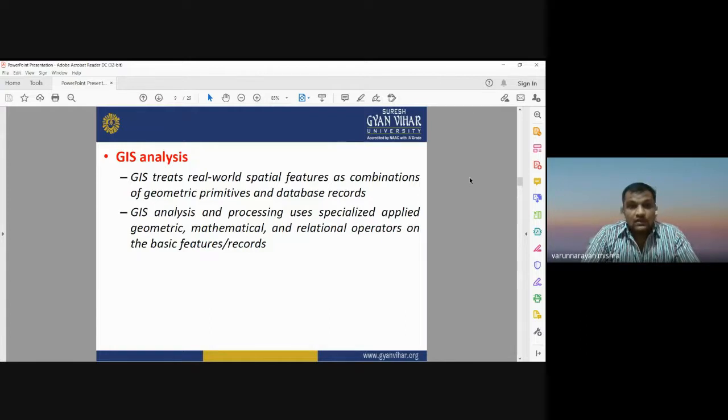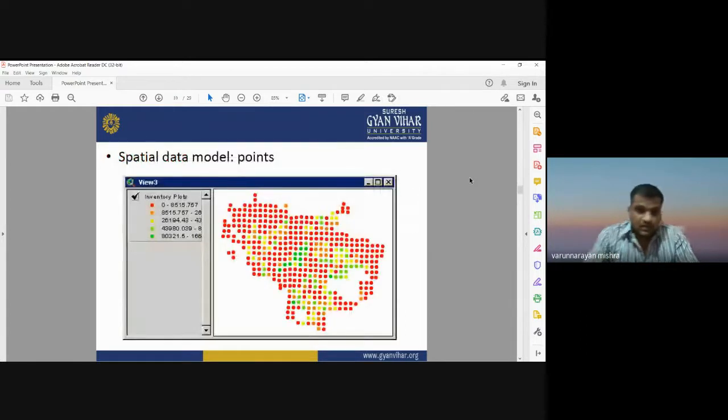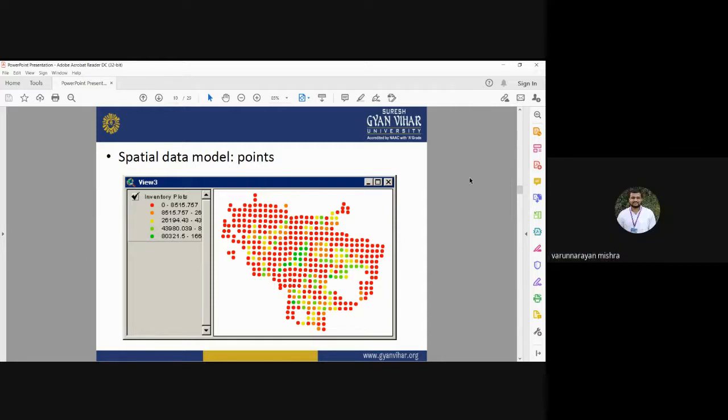Now this is the spatial data model, the point features. When we are going to display some location on the map, we should have point features. Point is also a kind of spatial data set. Spatial data set means it has some reference system. All the points shown here have some reference system, with coordinates in the form of latitude and longitude. So point is one of the spatial data that can be used in the geographical information system.